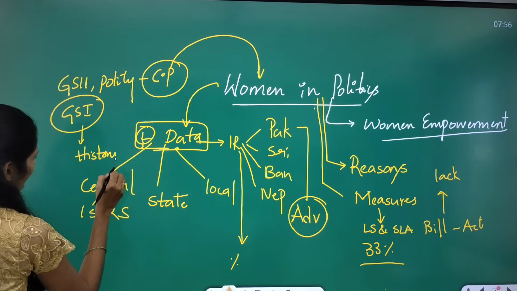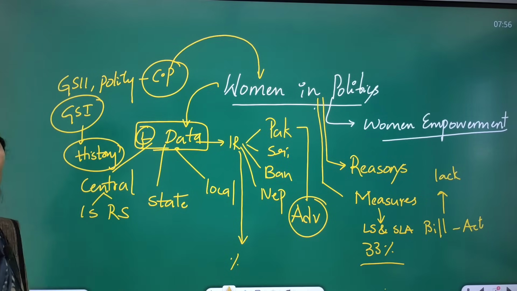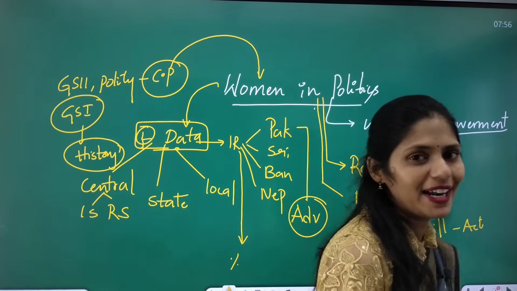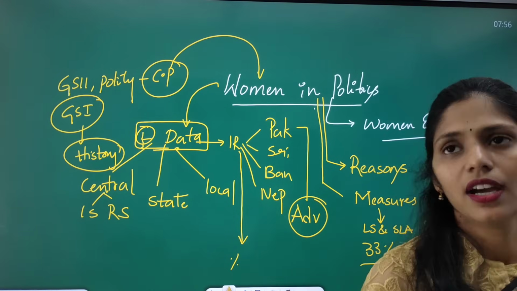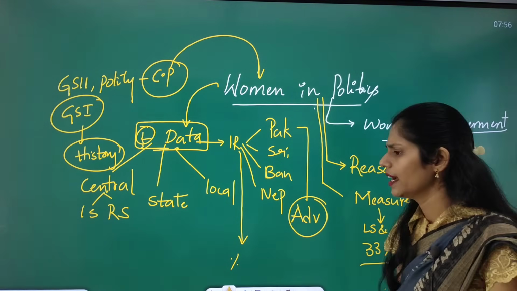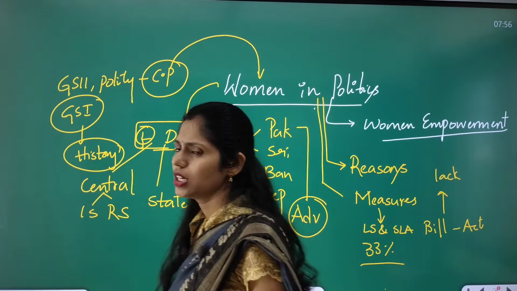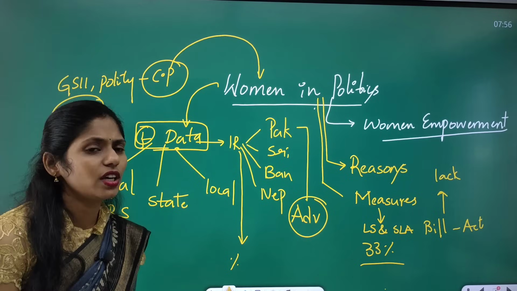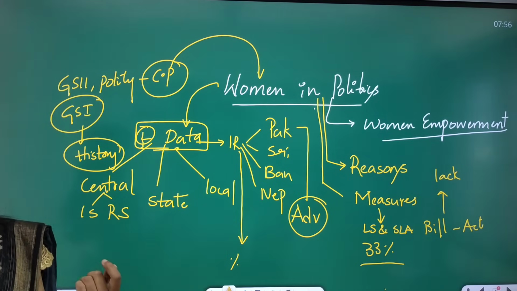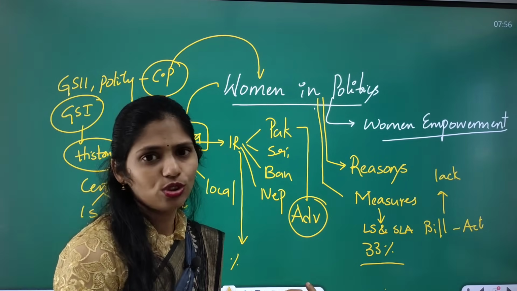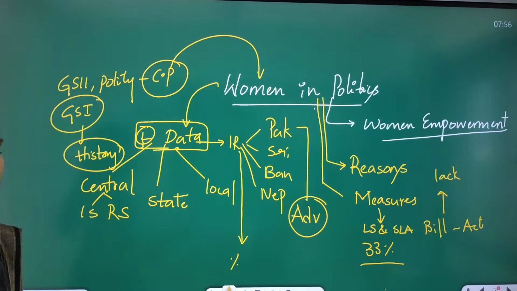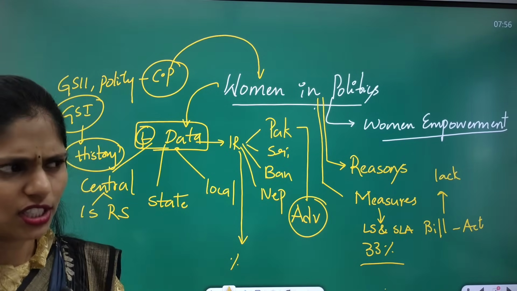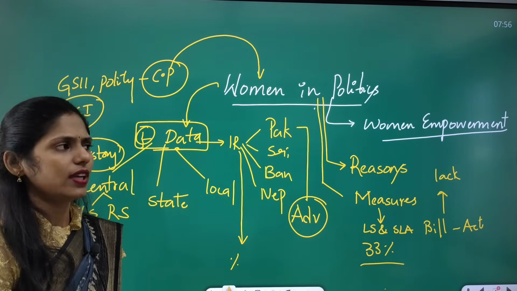So in this history, you have to see what is women's contribution in the freedom struggle and who are the famous women who participated in it, like for example Jhansi Lakshmi Bai, Sarojini Naidu, and Rani Chennamma. One famous personality is Usha, who ran an All India radio.